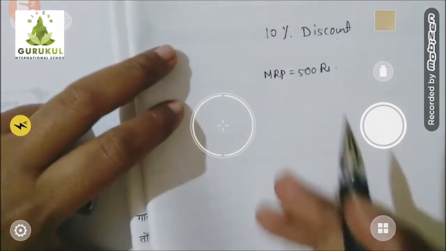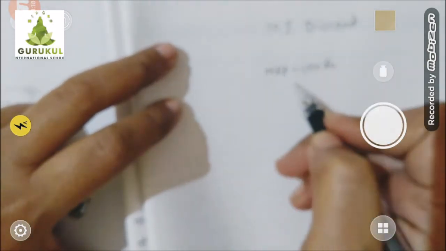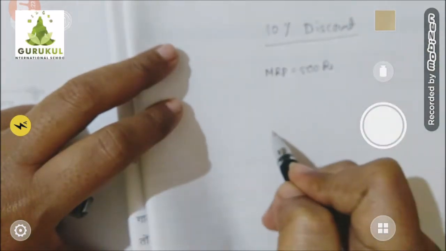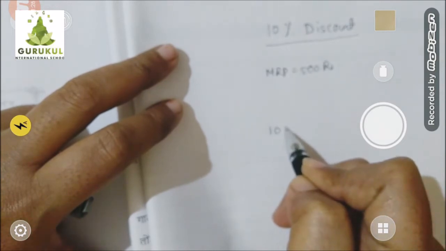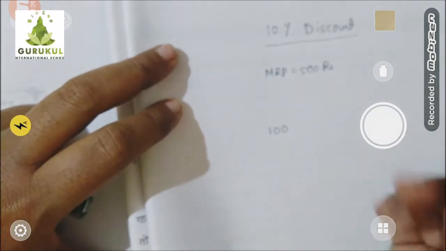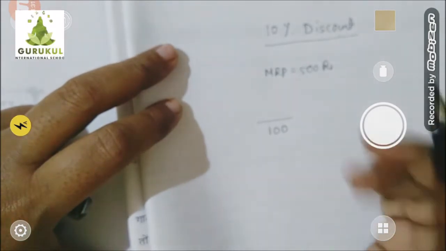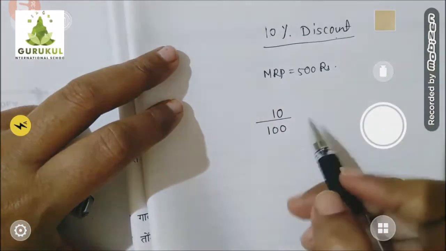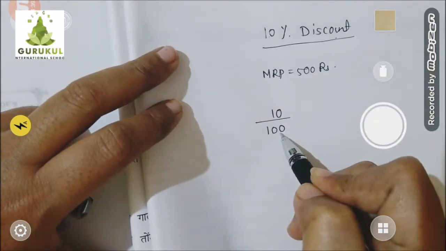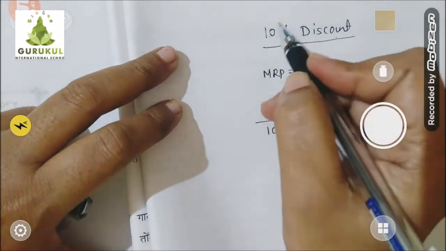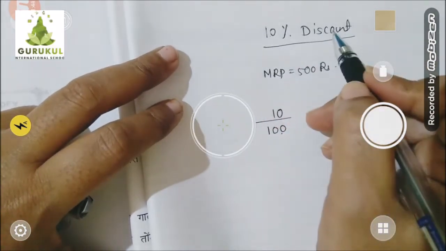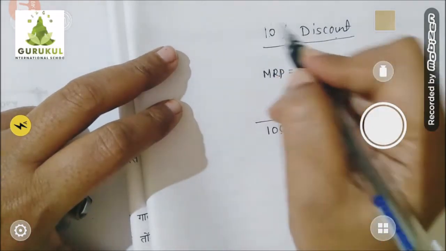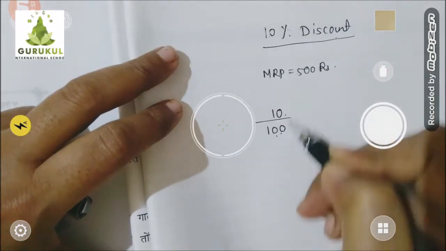So if I want to find out discount, then what I will do, see, 10% discount means if suppose that particular clothes price would have been 100 rupees, then the shopkeeper is ready to give you 10 rupees discount. 10% discount means 10 rupees less he is ready to take on each 100 rupees.